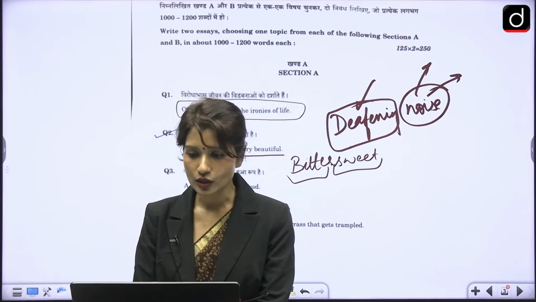Next section, we again have the fifth, which is nature is the symbol of spirit. What does it mean? Again, a philosophical, very open-ended sort of a question. Here, they are talking about nature. Nature is the mirror of human spirit. And here you could have talked about beauty, about interconnectedness in both the dimensions, right? You could have talked about the human and nature relationship. At the same time, you could have talked about the environmental crisis that you see. We also have the same sort of crisis in human life, spiritual crisis or moral crisis, right? Then when we talk about cities or technology, there is alienation from nature. So you are connected to nature, but at the same time, there is alienation also. You could have picked up that part as well, right?